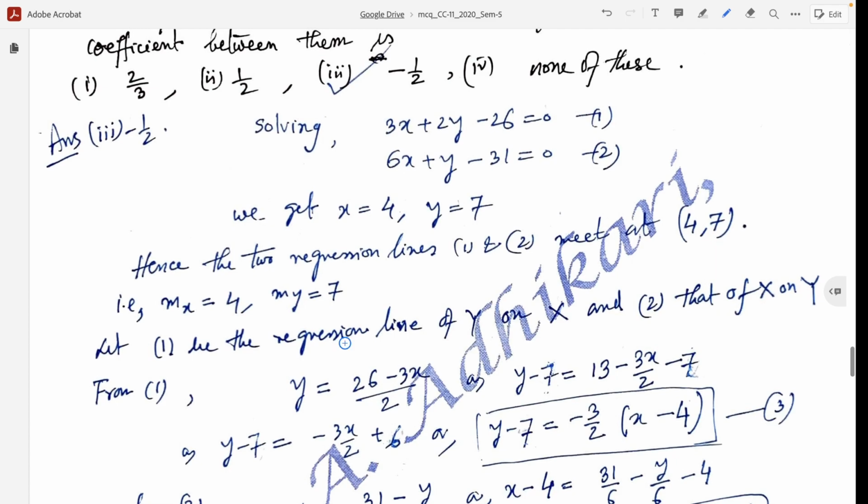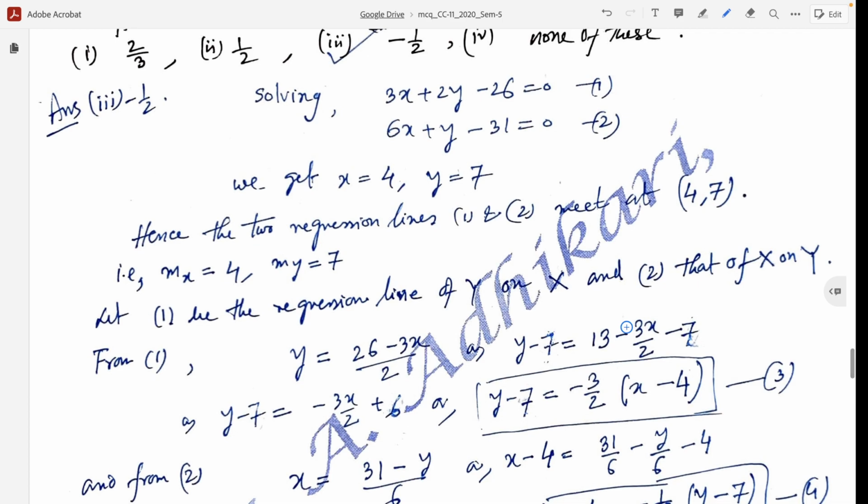Now, consider equation 1 to be the regression line of y on x, and equation 2 the regression line of x on y. Then from 1 we get y equal to (26 minus 3x) by 2, or y minus 7, because y minus my, here my is 7, so y minus 7 equal to 13, because 26 by 2 is 13, minus 3x by 2 minus 7.